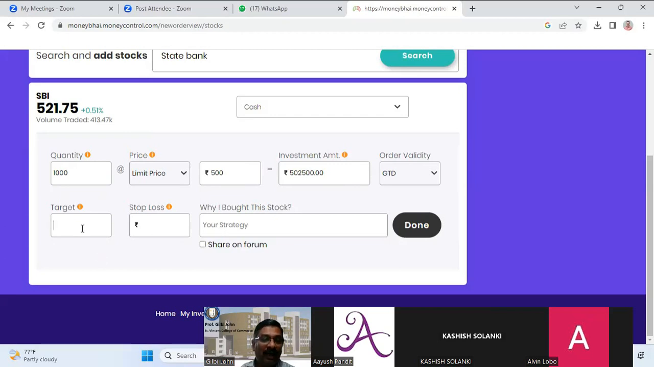Now, what is your target price? You are buying at 500. I am expecting to sell at, let's say, 540. I will tell you how to do that target and all. Stop loss. Target means the price at which you are planning to sell. Stop loss means the price at which you want to book the loss. Let's say 490. When you are buying, the target will be higher than the buying price and the stop loss will be lower than the buying price. Whereas when you are selling, the target will be lower than the selling price and the stop loss will be higher than the selling price.